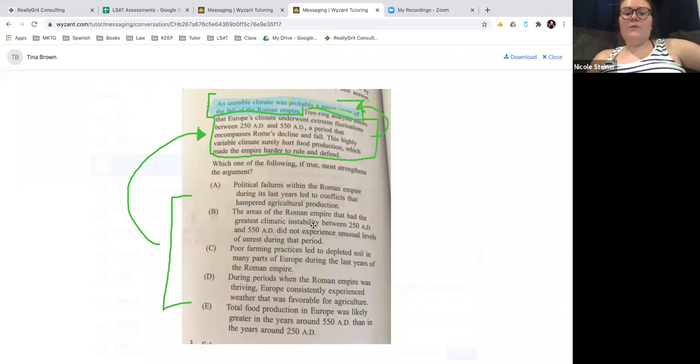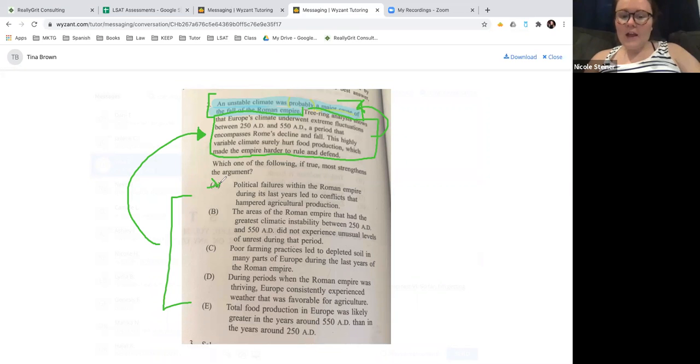All right, let's dive into it. A: Political failures within the Roman Empire during its last years led to conflicts that hampered agricultural production. Okay, that would definitely not strengthen it. Why does A not strengthen it? Because this is saying that the political failures are what led to not having more agricultural production and not having enough food. So maybe they had poor trade, or they sold all of their corn seeds to a different country so they couldn't grow any corn for their own. That's what caused them to not have enough food, not the climate.